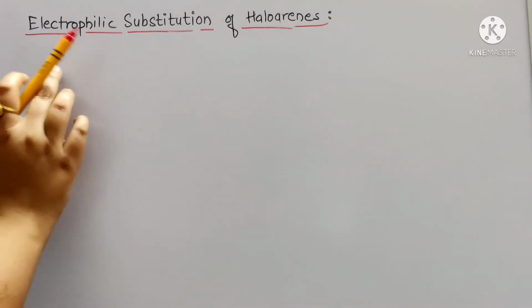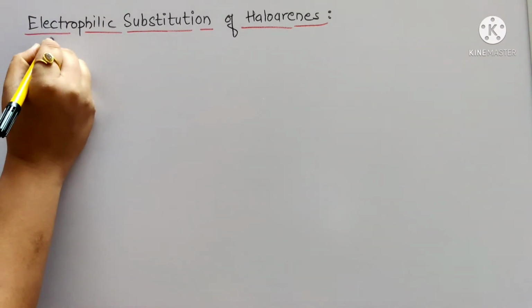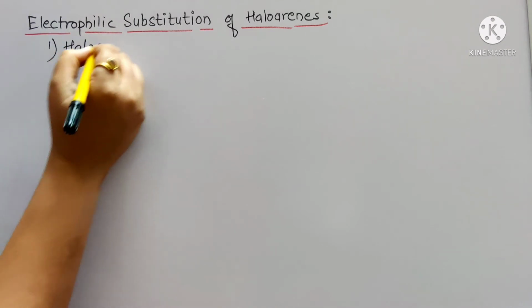Next we will see the electrophilic substitution reactions of haloarenes. The aryl halides undergo electrophilic substitution reactions slowly as compared to benzene. We have already studied the resonating structures for chlorobenzene, and in the resonating structures of chlorobenzene, the electron density is relatively more at the ortho and para position. So that is why the incoming electrophilic group or electrophile is more likely to attack at these positions. So we will write the reactions. First electrophilic substitution will be halogenation.